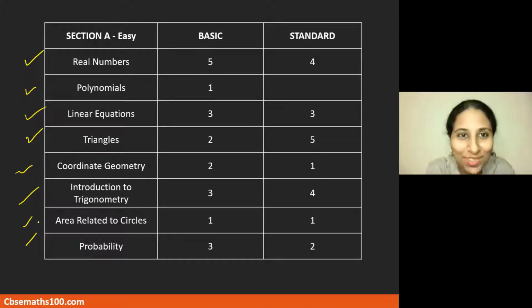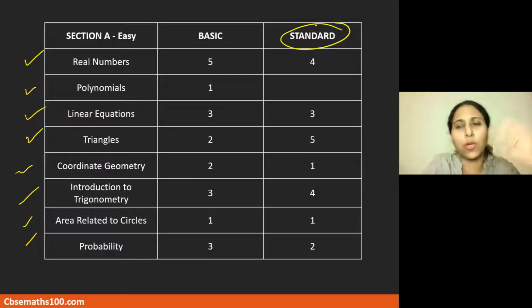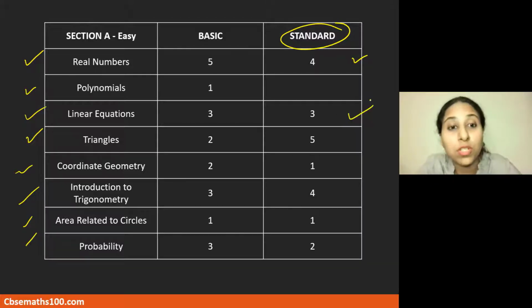Okay, but the important point over here is that you have the flexibility to select any 16 questions from the total of 20 questions. So for example, if I'm attempting the standard paper, I can say that maybe I've studied real numbers very well and I find all real numbers questions easy. I can select all these 4 questions from real numbers and maybe all 3 questions from linear equations also. Coordinate geometry, 1 question can be done. Maybe trigonometry, I'm not very confident with. So I would do areas related to circles, 1 question, and then 2 questions here.